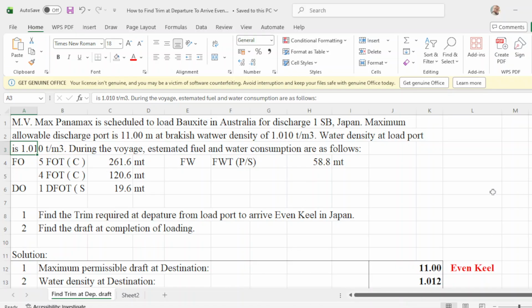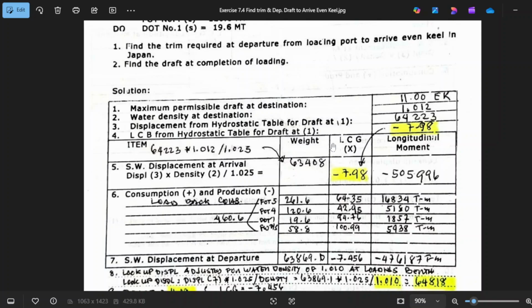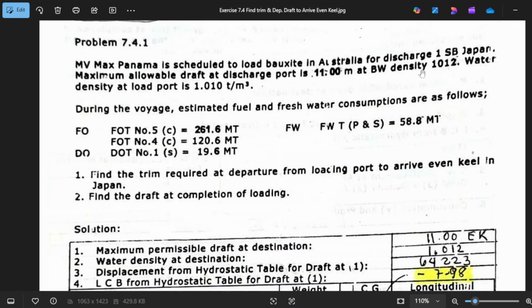Okay, so it says water density at destination. Sorry, Japan is 1.012.